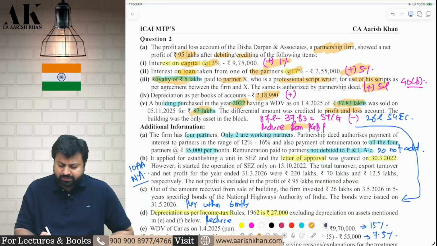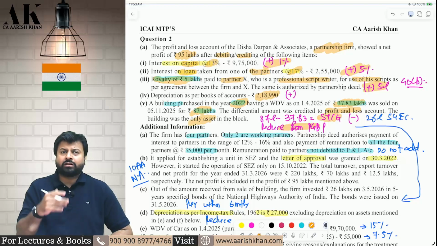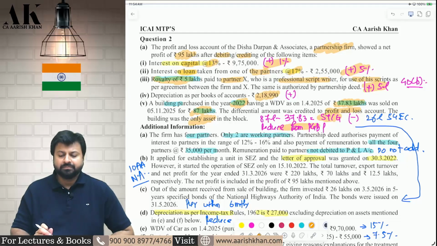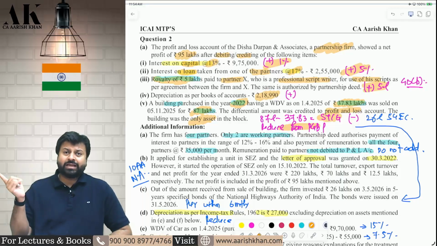First of all, reduce from PGBP. Reduce the PGBP and show under capital gains. It will be called as STCG. This was the only asset in the block. Therefore, the block ceased to exist. Therefore, short-term capital gains will be chargeable on you. So this is the amount, around 52 lakhs point something, that will be subject to tax under capital gains.